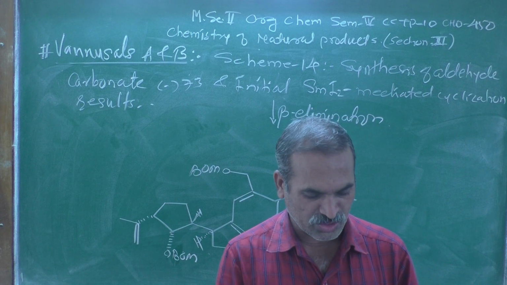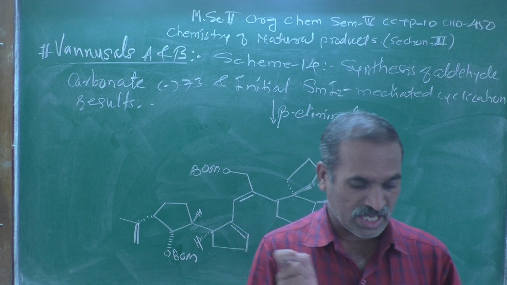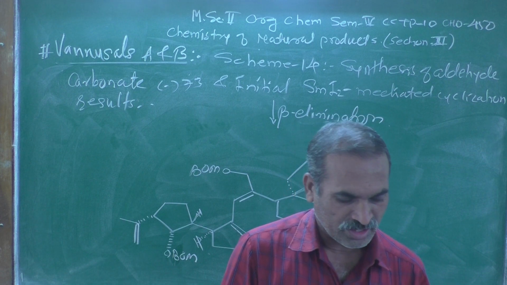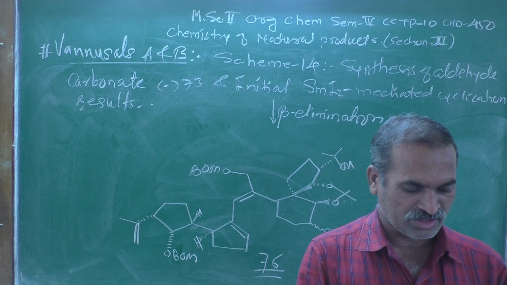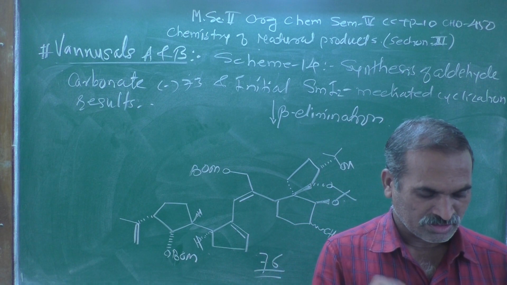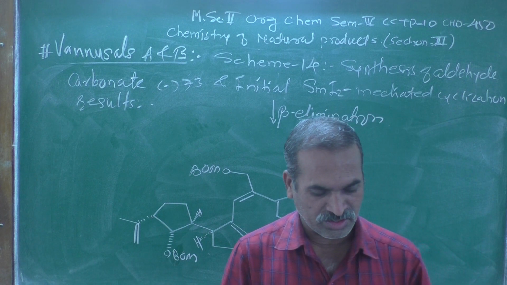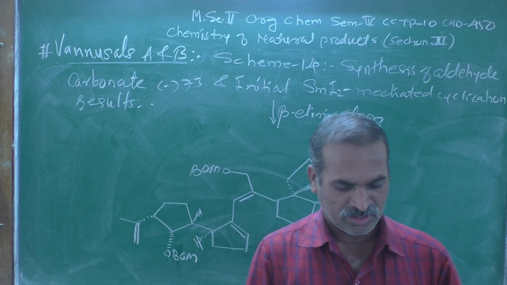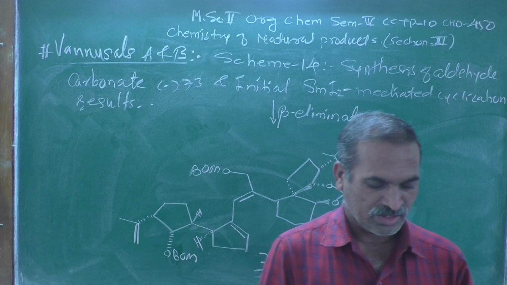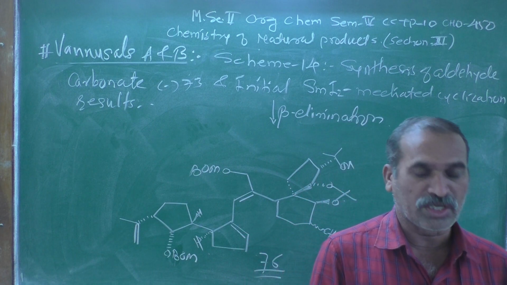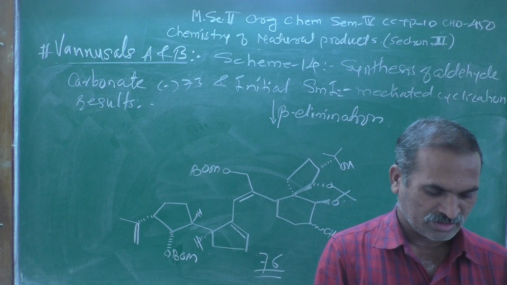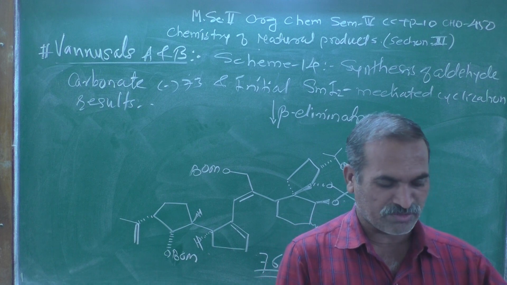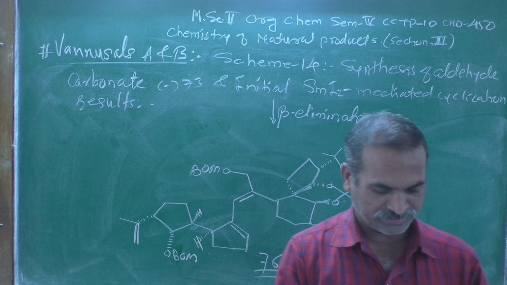Instead, we isolated a trace amount of dienaldehyde 76. The structure of this rather unexpected product was discerned from its mass spectrometric and NMR spectroscopic data. Its formation may be explained by a mechanism involving intermediate species 74 and 75 as shown in scheme 14.